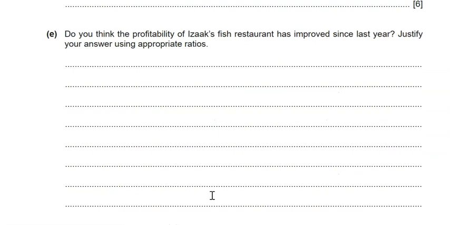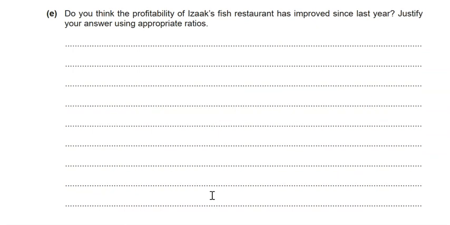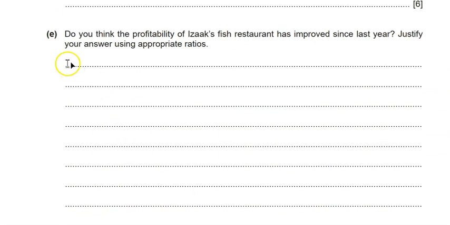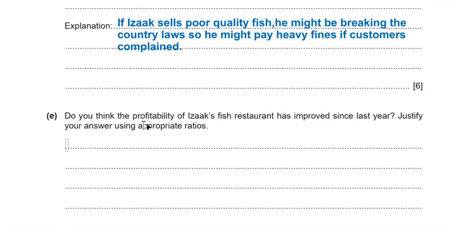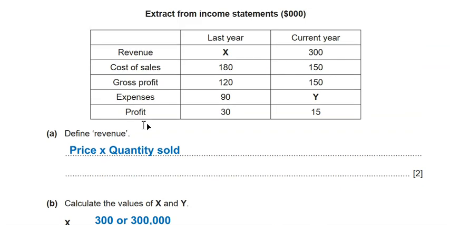Part E now, that also has 6 marks, as you know, and in this part I'm going to answer a question which is: do you think that profitability of Isaac's Fish Restaurant has improved since last year? Justify your answer. Every time I'm asking you about profitability, of course, I need to show some calculations, right? So if you go back to this and I ask you about profitability, remember, I can find here many rules. So I have to apply ratios.